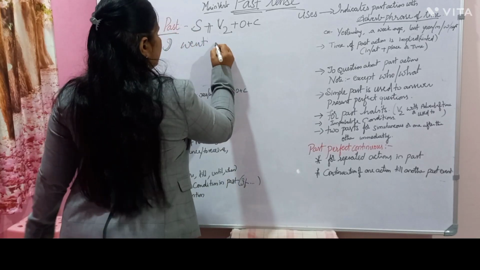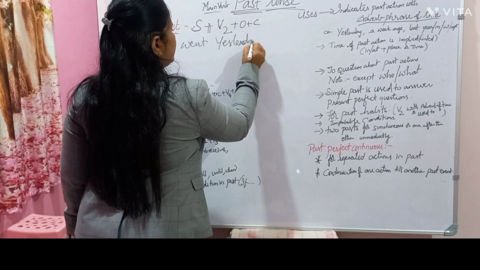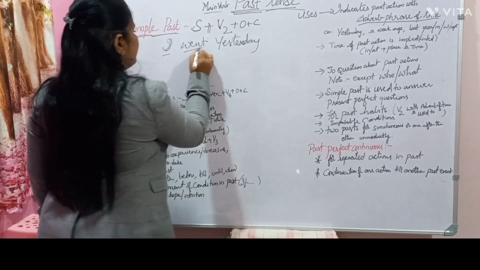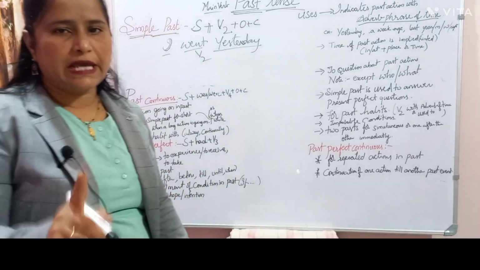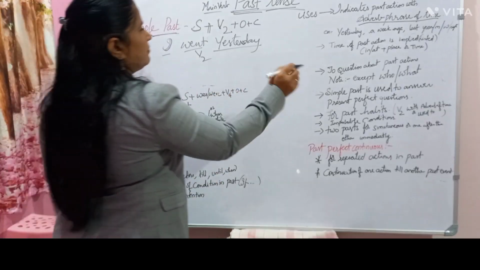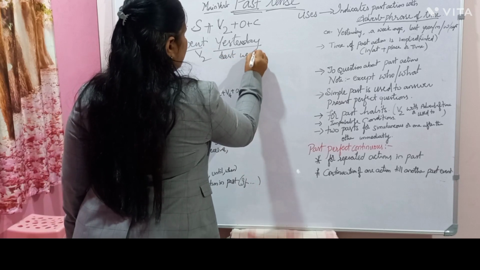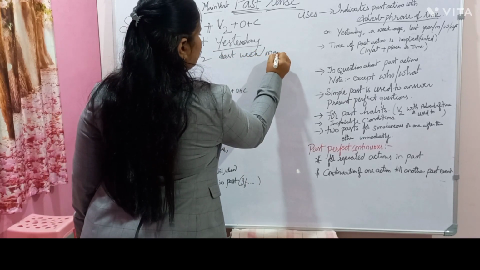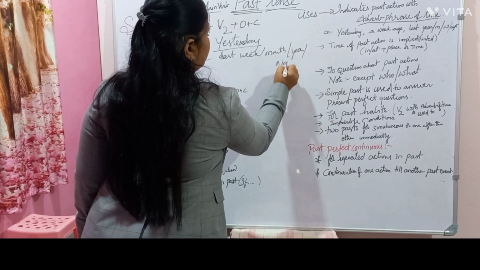I went. Let us take yesterday. I went yesterday. So subject plus verb 2 is always accompanied by some time phrase. I went yesterday, or I went last week, last month, last year, last night.